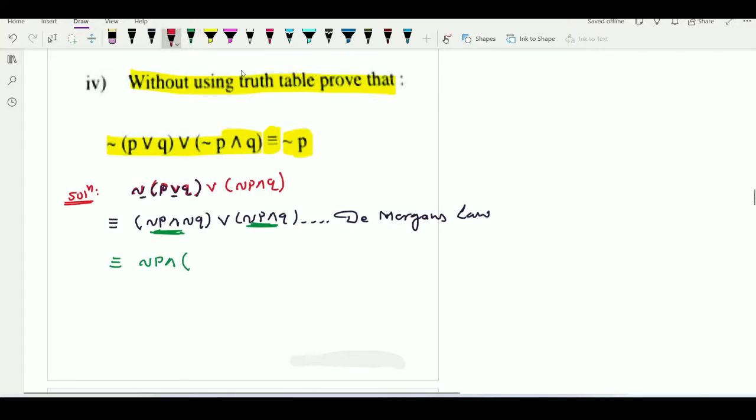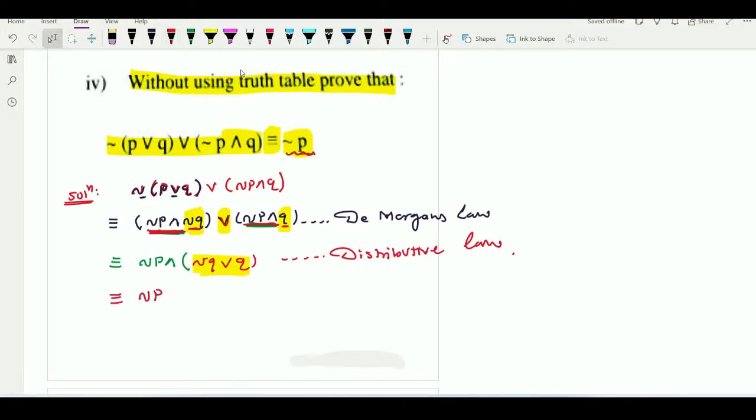So here remaining term is, यहाँ पे क्या बचेगा फिर, negation Q और keep it as it is, और यहाँ पे क्या बचेगा Q. Just simply we have taken negation P and और यहाँ पे भी negation P and we have taken common. So here remaining part is negation Q or Q. So this will be the negation part. And which law have we applied here? Distributive property. You can say distributive property or distributive law. Now negation P, we are not disturbing negation P because this is our required result. Let us simplify the remaining part.